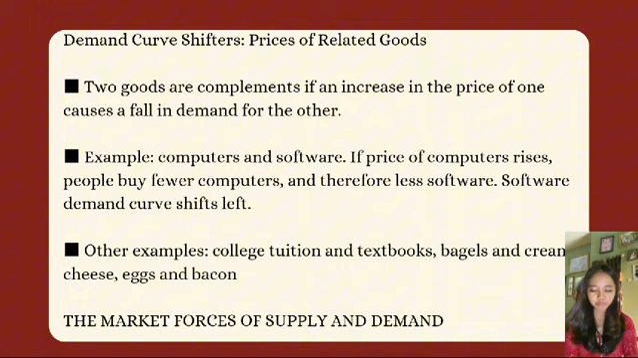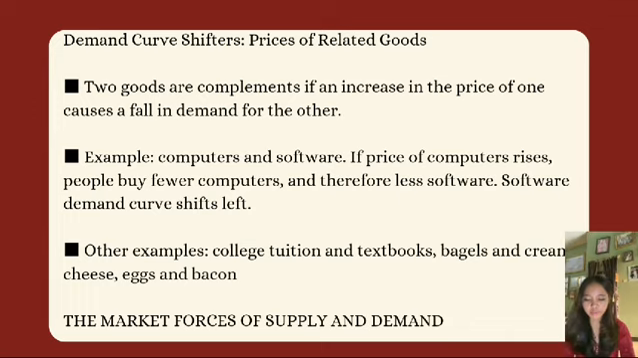Demand curve shifter: prices of related goods. For goods that are complements, an increase in the price of one causes a fall in demand for the other. Example, computers and software. If the price of computers rises, people buy fewer computers and therefore less software. The software demand curve shifts left. Other examples: college tuition and textbooks, pickles and cream cheese, eggs and bacon.